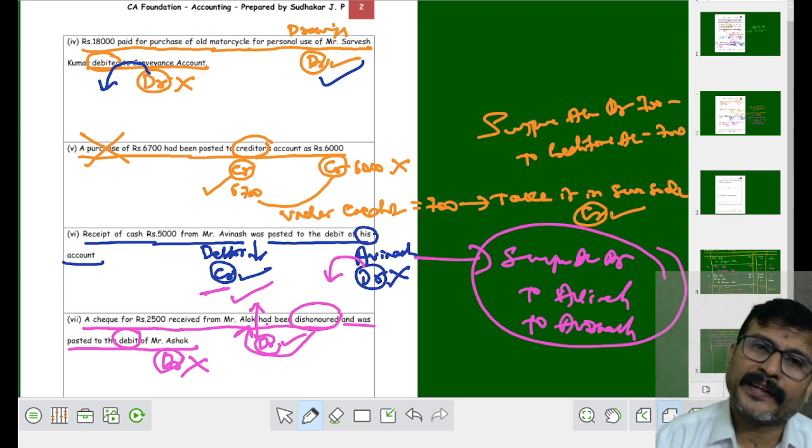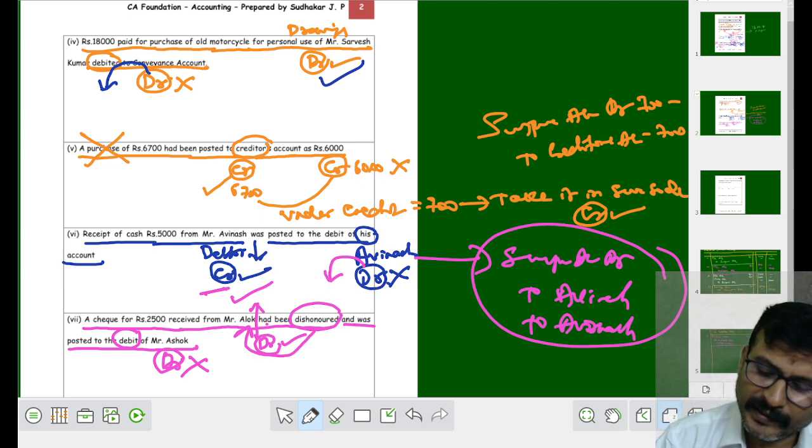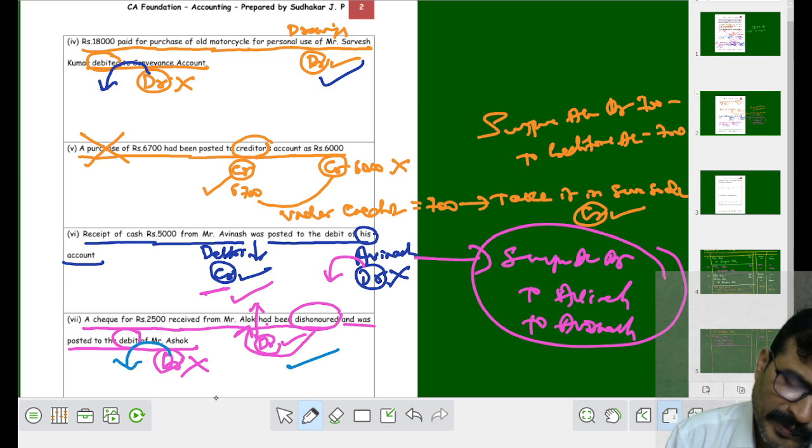Now what is your correct entry? Rectified entry. Keep the correct in the same place. Shift the wrong in the opposite place. Now what is your entry? Alok account debit to Ashok account.